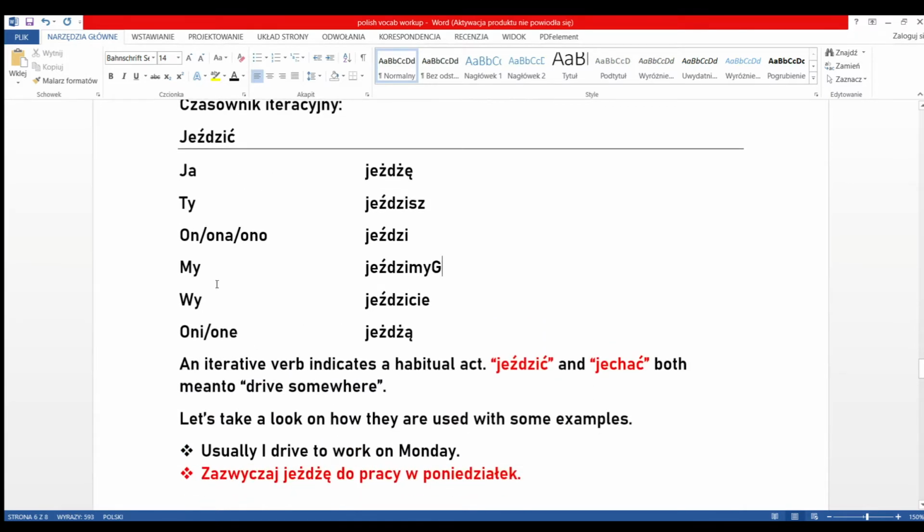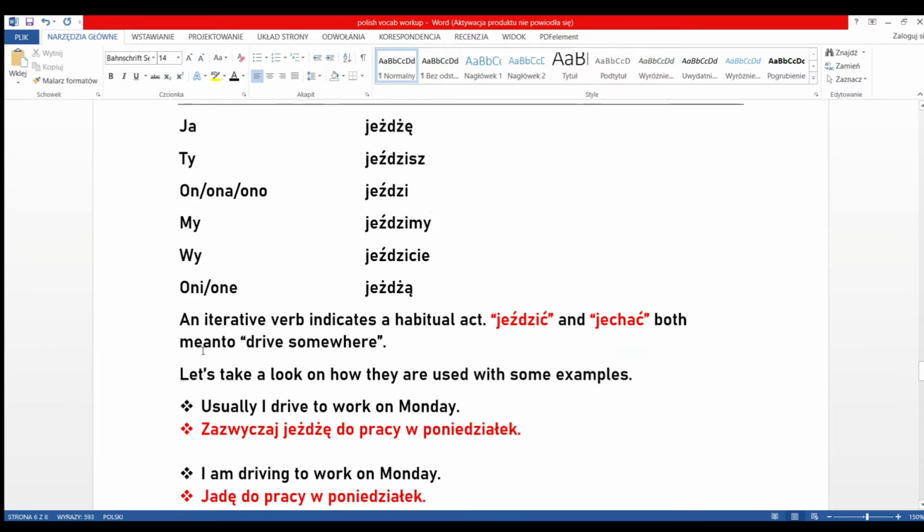Just follow me. Okay, so this is the conjugation of jeździć. I've shown this in the daily verbs if you want to check all the tenses of this. But today I'm going to show you the present tense, and I have here the conjugation. So ja jeżdżę, ty jeździsz, on, ona, ono jeździ, my jeździmy, wy jeździcie, oni, one jeżdżą. Okay? And for the past, you only have to remove the ending and replace it with the past form. We've talked about this in daily verbs. Okay, so let's get going.